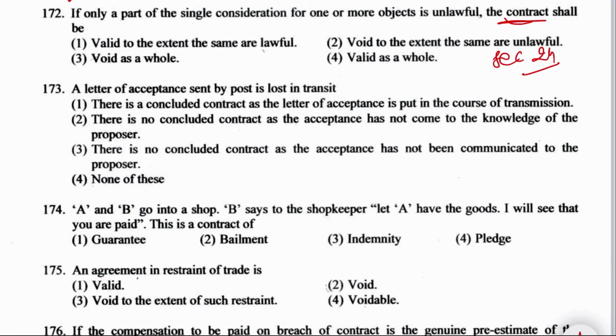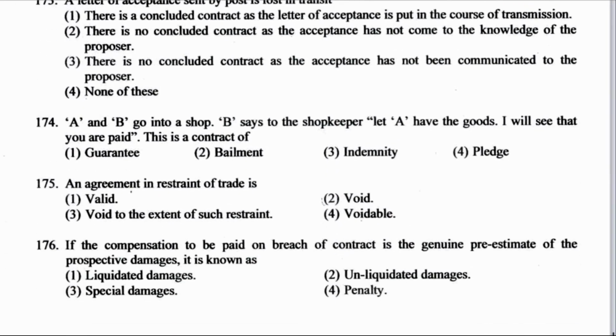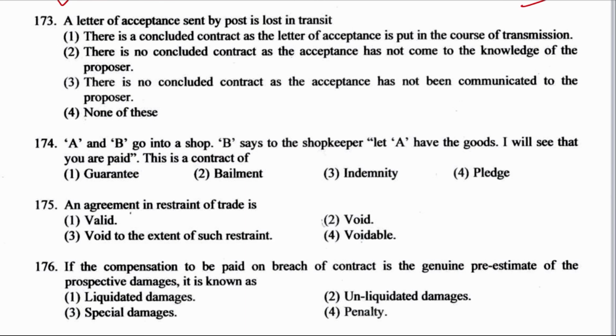Void. So the right answer is option number 3, void as a whole. Next is question number 173. A letter of acceptance sent by the post is lost in transit. Then option 1, there is a concluded contract as the letter of acceptance is put in the course of transmission. There is no concluded contract as the acceptance has not come to the knowledge of the proposer. There is no concluded contract as the acceptance has not been communicated to the proposer, or none of the above.